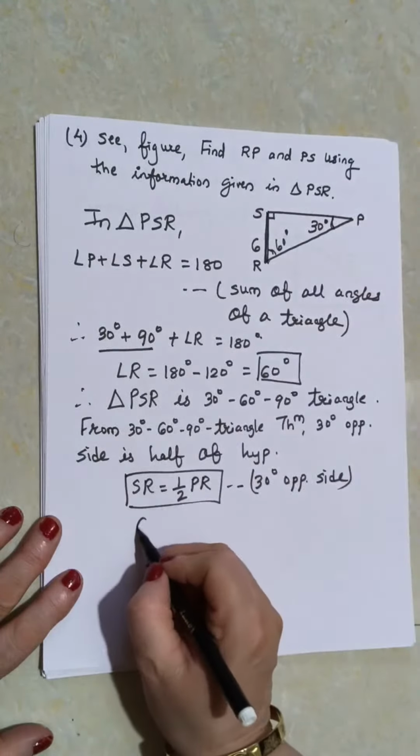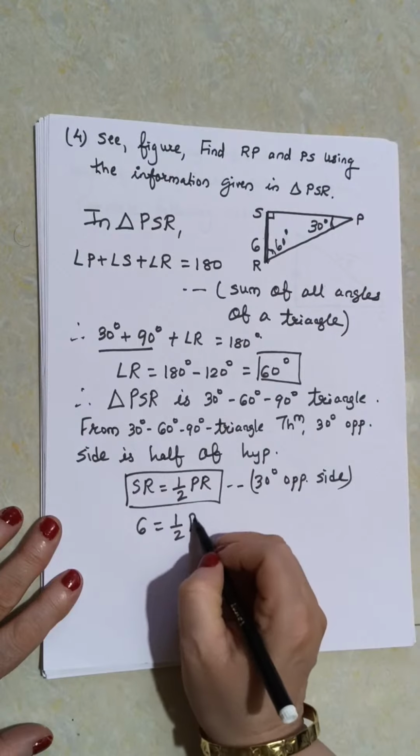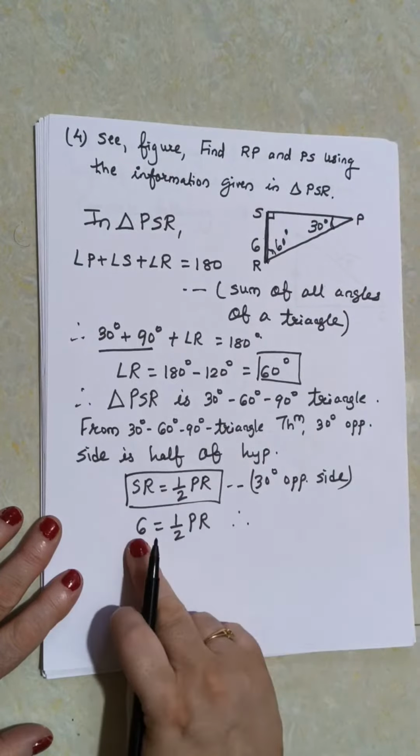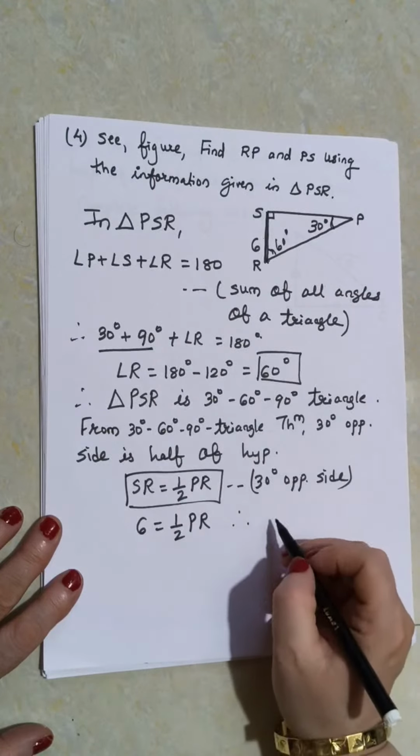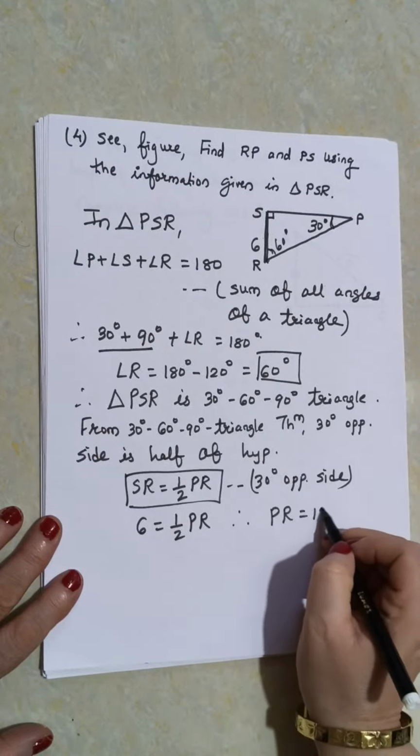SR is given as 6, so 6 is equal to half PR. Therefore this 2 will go here. So PR will be 6 2s are 12. Therefore PR is equal to 12.